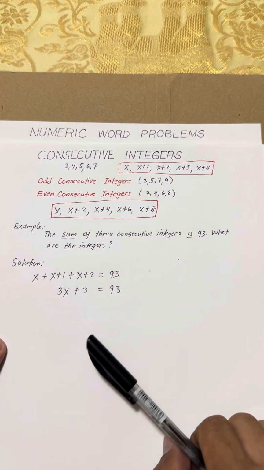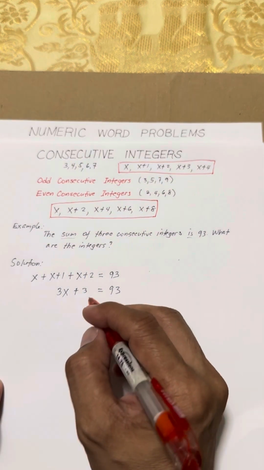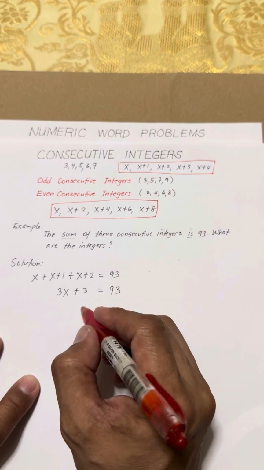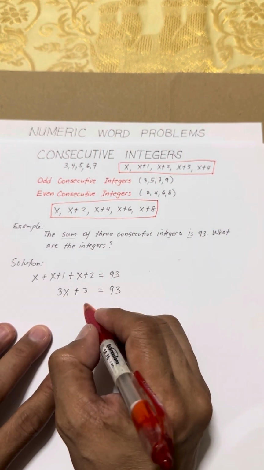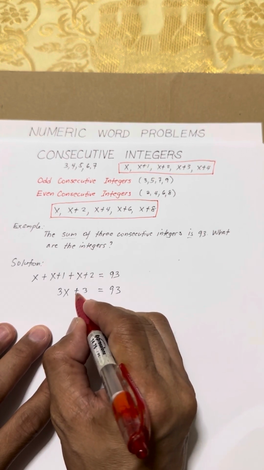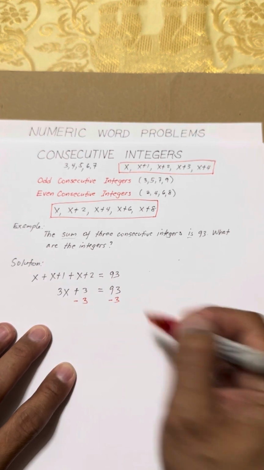We can now easily solve this using the technique that I taught you in the other videos, solving equations in less than 30 seconds. We have to reverse the operation, so we subtract 3 on both sides.